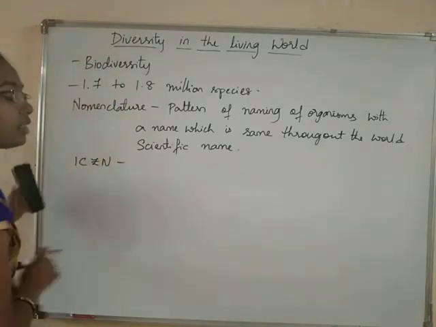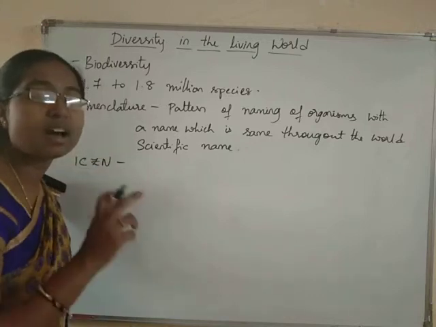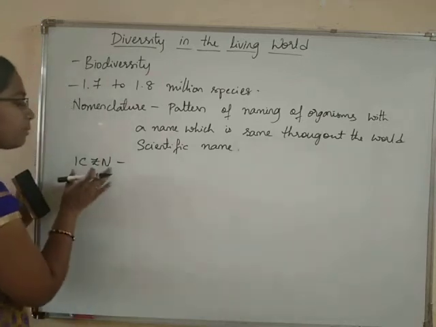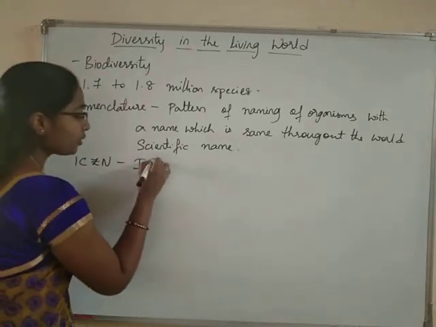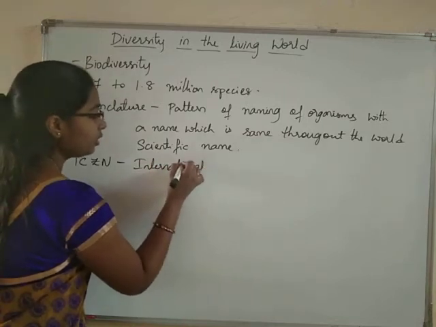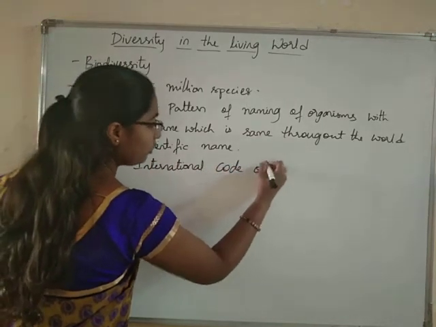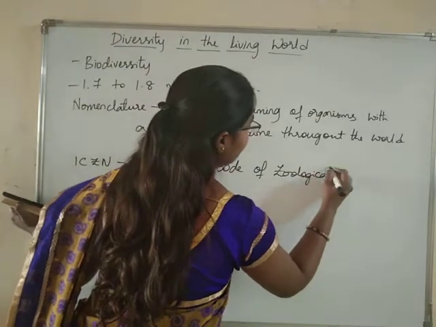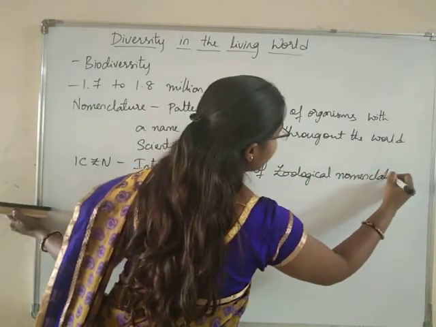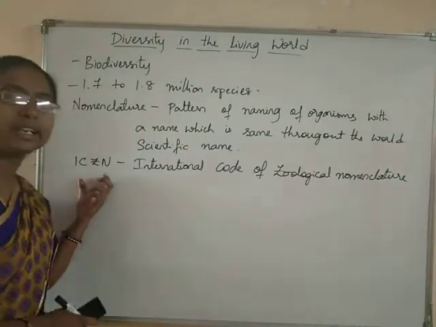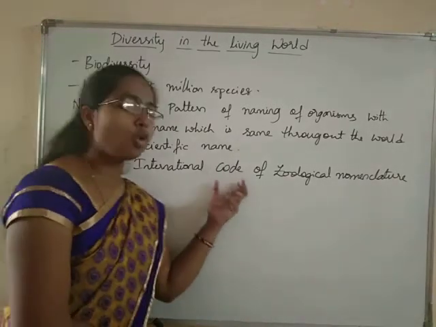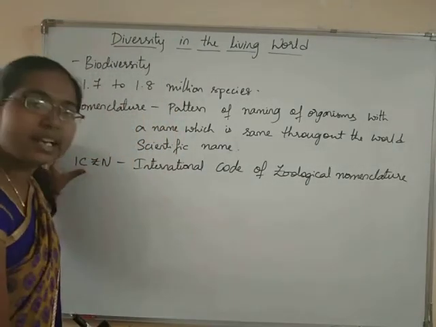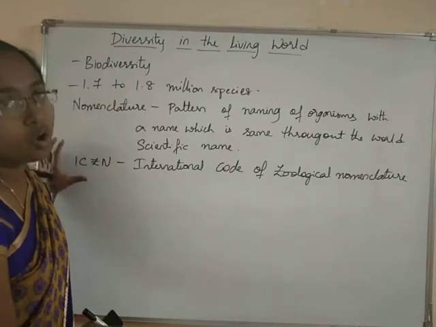ICZN. The guidelines for naming of the animals are given by ICZN, which means International Code of Zoological Nomenclature. So ICZN will frame the rules for naming of the organisms.